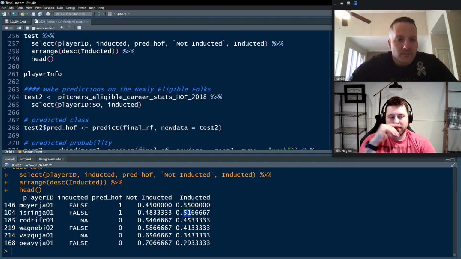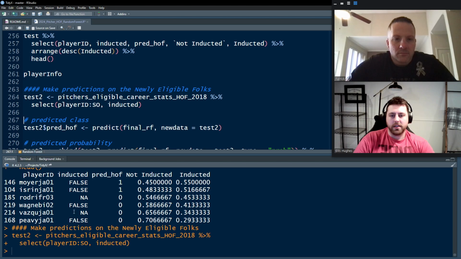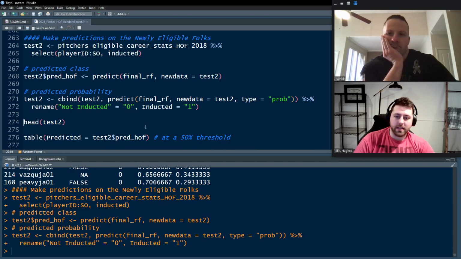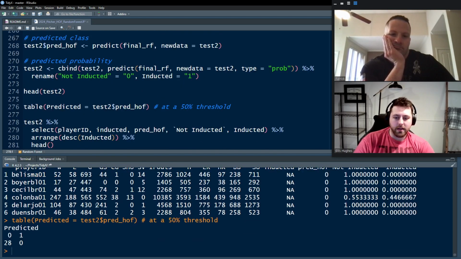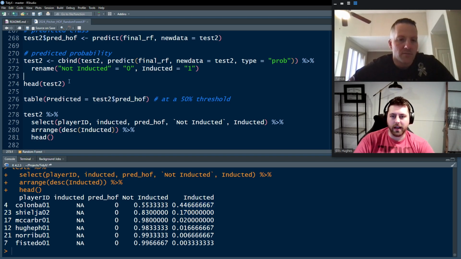But also, what about the new folks? What about the folks that were newly eligible as of this year? So again, let's pull out the Stats Hall of Fame 2018, call that test 2. Same sort of steps that we've just been following here. And we've predicted only one person to get in. And no, we predicted 0. Column 0 and 1.